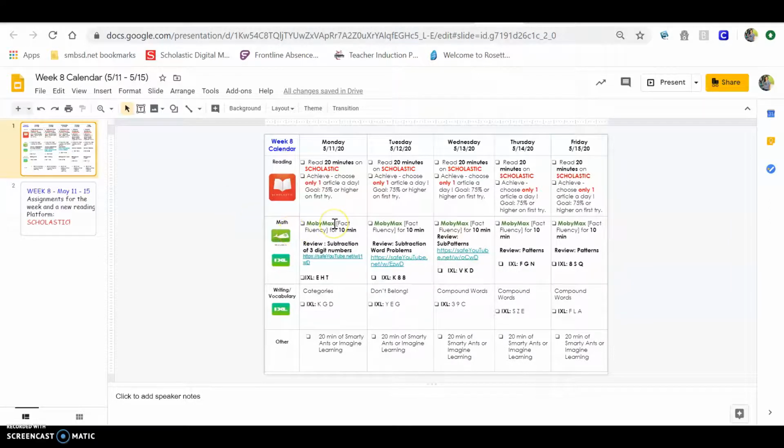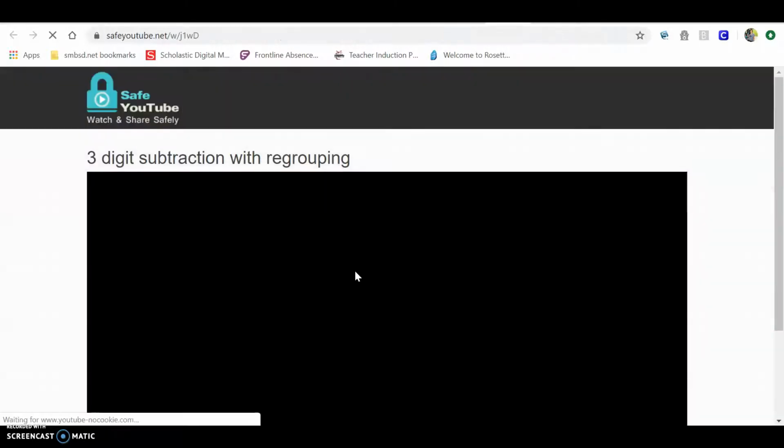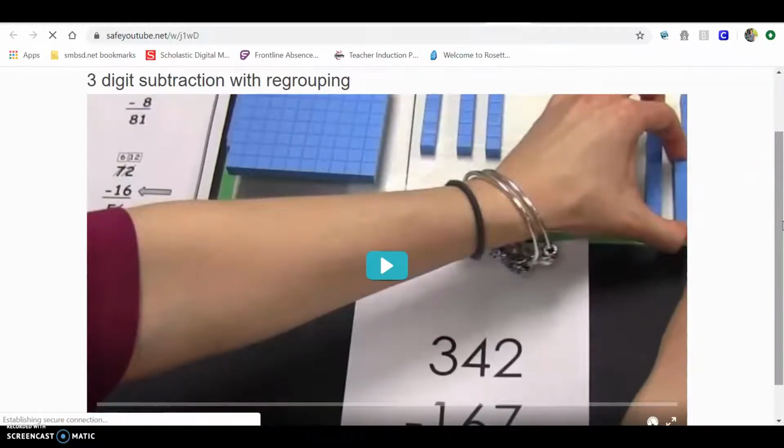Math, same thing for math this week, guys. We're doing Moby Max for 10 minutes every single day. And then we're going to do review this week for IXL. So you're going to do subtraction of 3-digit numbers. You guys know how to do this, but if you forgot, you can click on this YouTube reminder, and this teacher will remind you how to do 3-digit subtraction, but I know you guys are all very good at this.